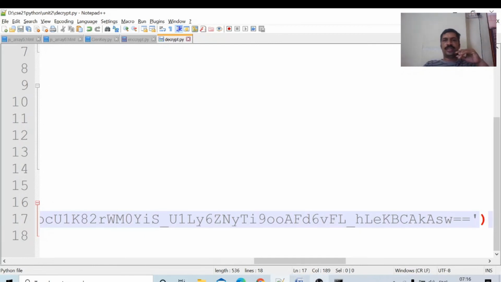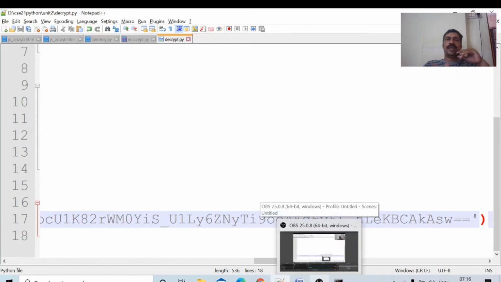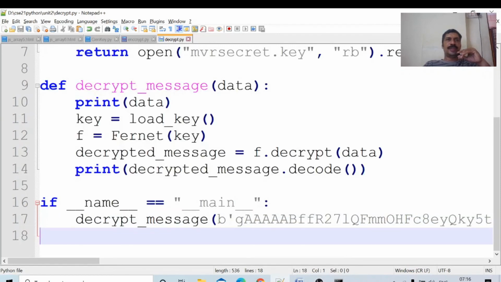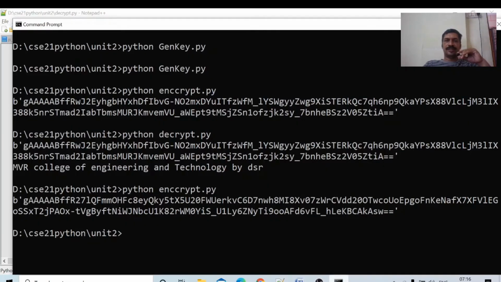In order to decrypt that message, we have to take the encrypted message and paste it here. Now the decrypted message is also there. Some message came. Next one, I am running decrypt.py.